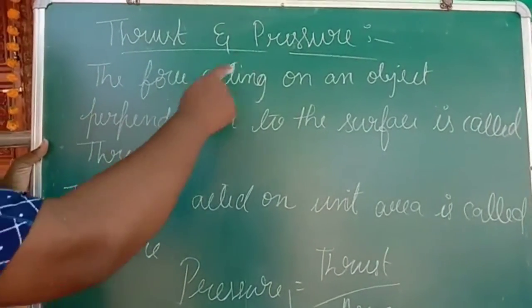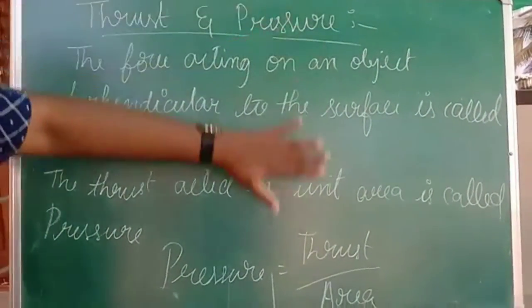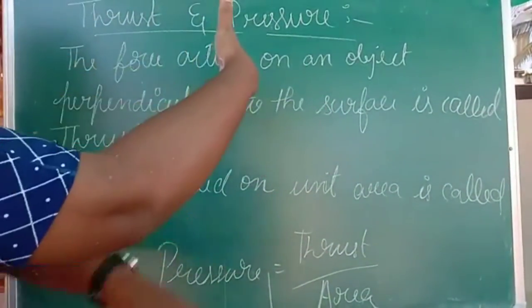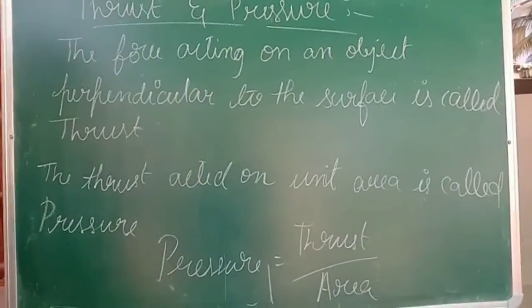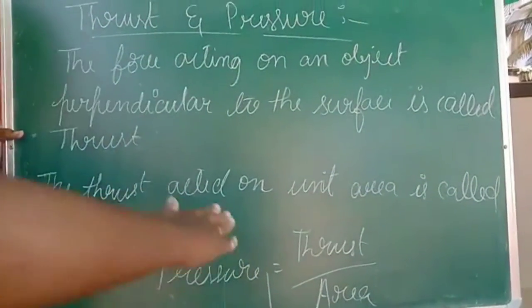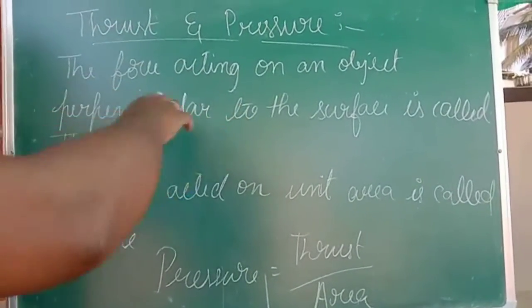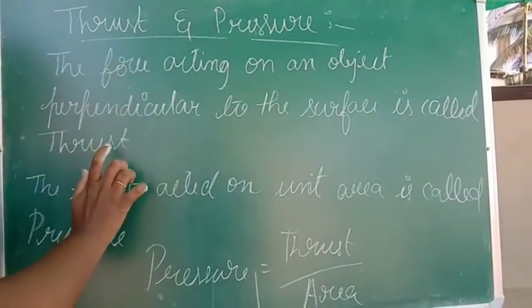So the force acting on an object which is perpendicular to the surface. If this is a surface and force is acting like this, perpendicular means what, students? It has to make a 90 degree angle on both sides. So if this is a plane surface and the force is acting like this, then it is perpendicular. Such type of force we call thrust.